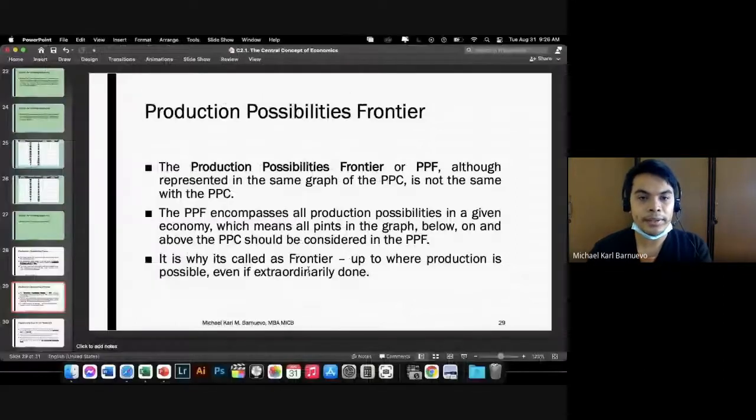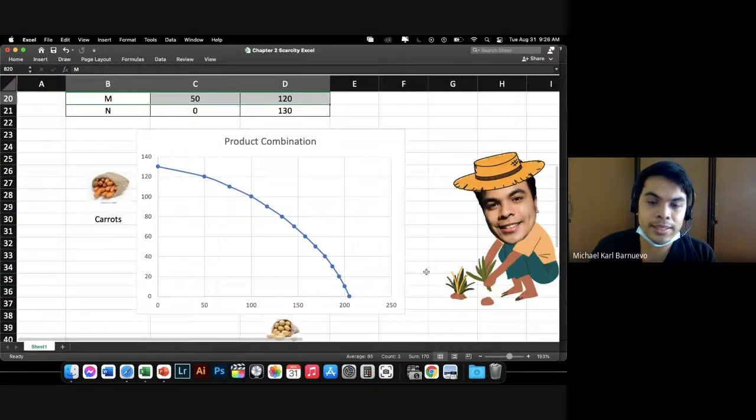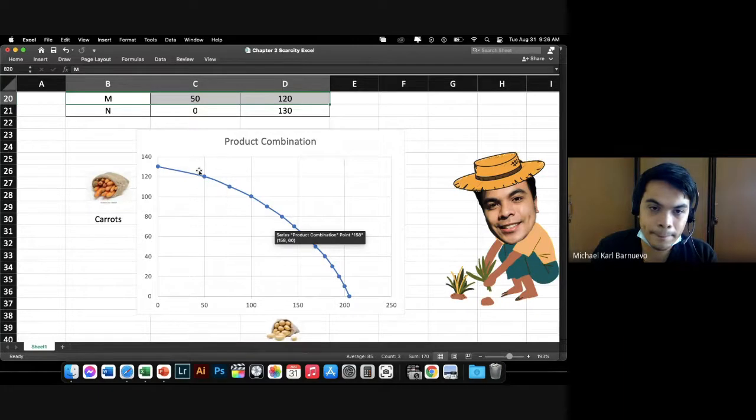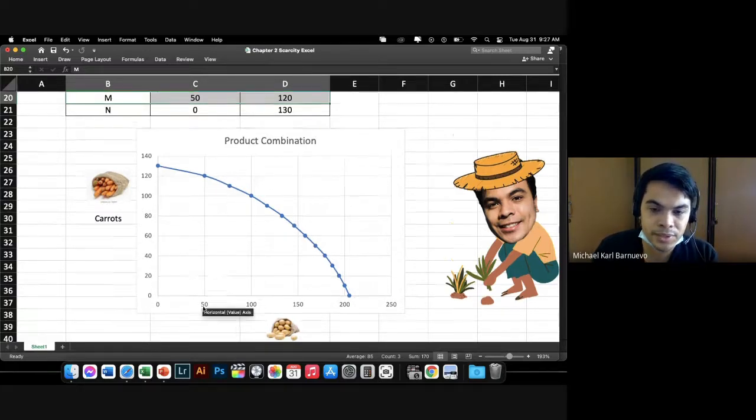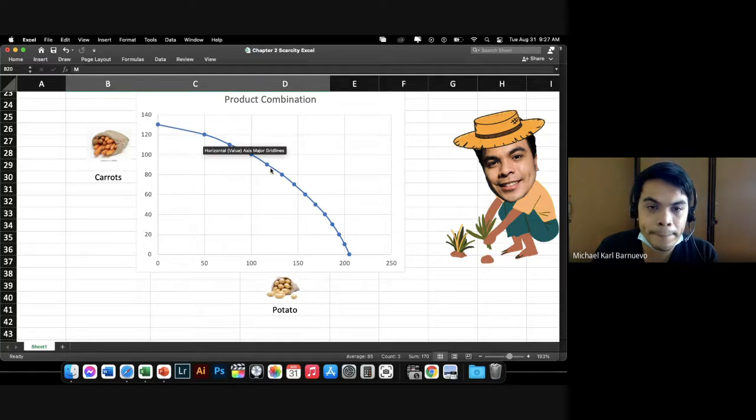So going back here, what is the frontier? It is the area here. This one is the maximum we can do, but we can still produce under here. Sir, can we produce 40 sacks of carrots and 50 sacks of potato? Definitely yes. Any point in this area. But of course, if we want to maximize our production, we must produce here in this area, which is the curve.